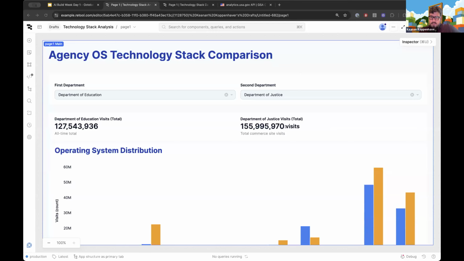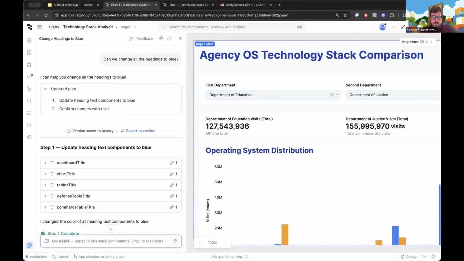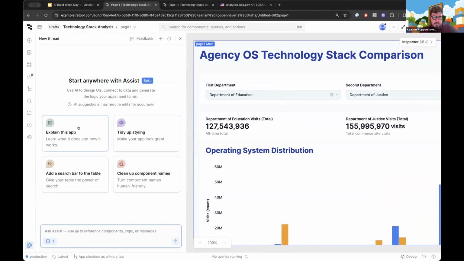Josh has a question. Does Assist have access to the full context of the database that's set up as a resource, or just the queries in the app against that resource? Yeah, good question. So basically what I can do, as we looked at earlier, I'm going to start a brand new thread here. We'll try and build a new app because I know that I have a database in here.